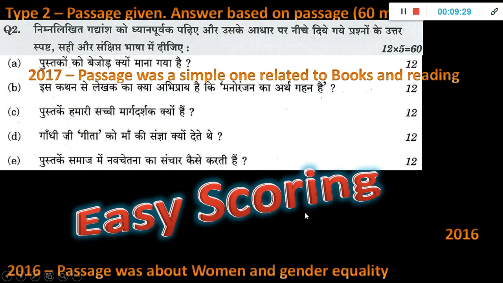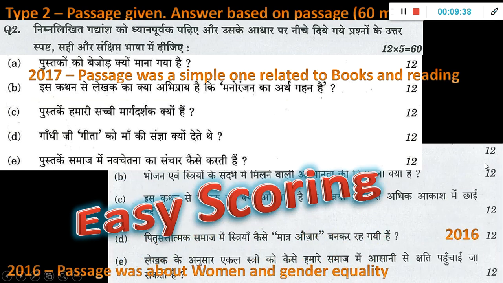I'm not showing the passage. These are the questions that followed it. This is all about the book-related passage. So 12 into 5, 60 marks for that. And then again, women empowerment, again 5 questions, 12 into 5. So I'm telling you the pattern is not changing. I will show you 2019. It's the same set in the same order.